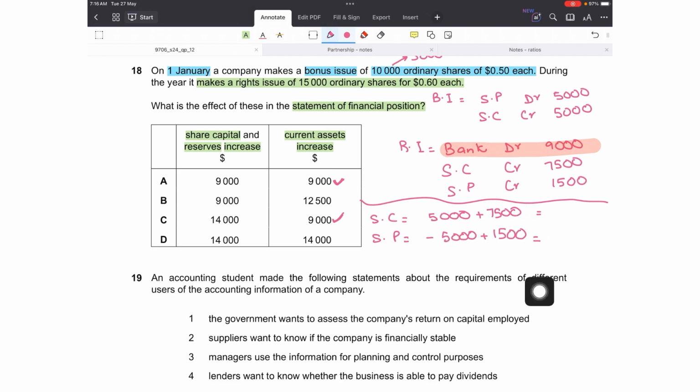So let's total this. 5,000 plus 7,500 is 12,500, and my share premium will reduce, the net figure would be a reduction of 3,500. So in total there is a net increase of 9,000. That is option A.